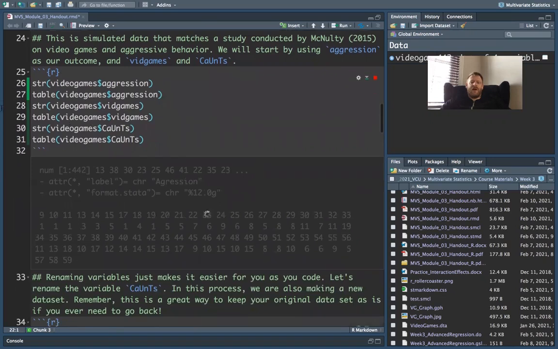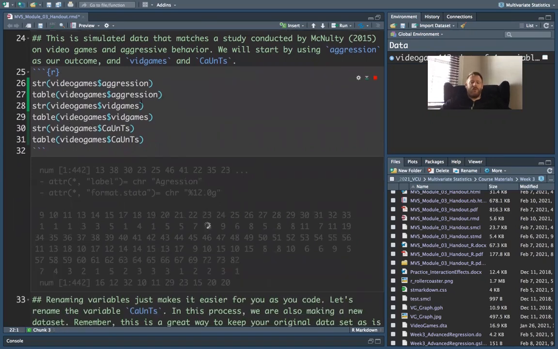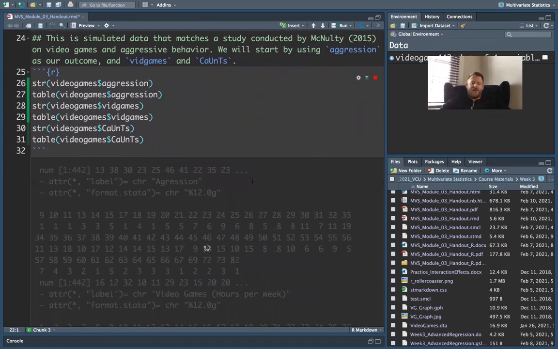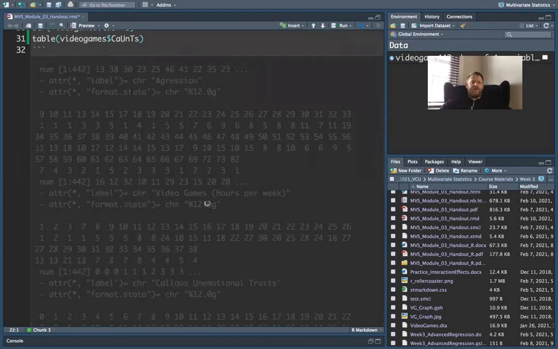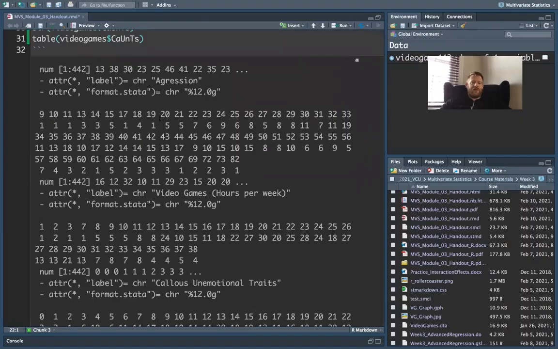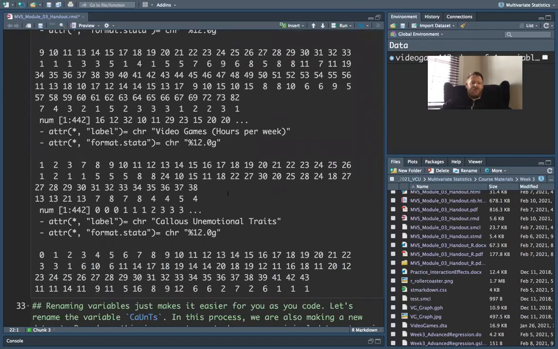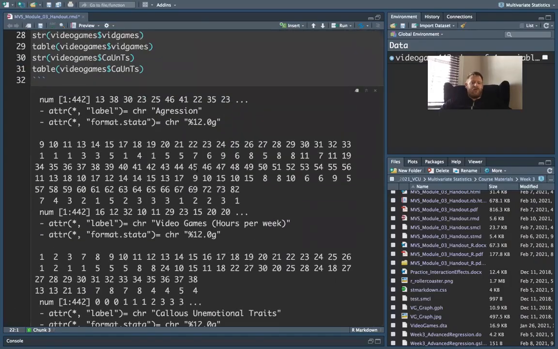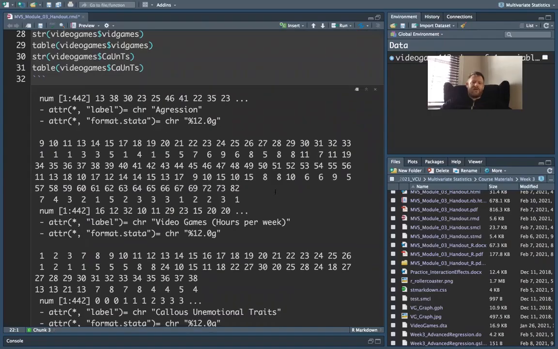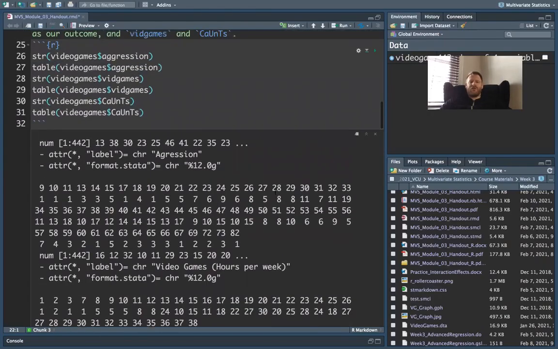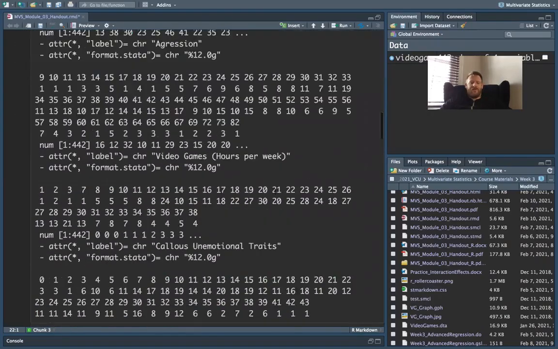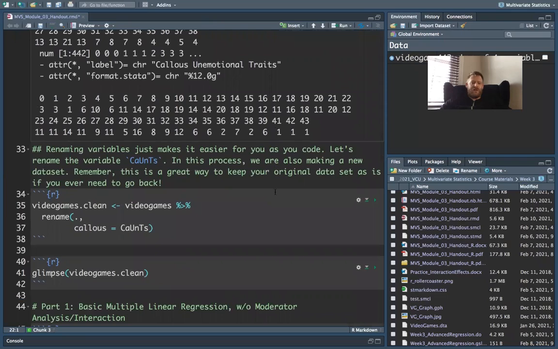I'm just running this for all 3 variables: aggression, videogames, and counts, to get a sense of the breakdown here. And here we're getting the labels. So aggression, that's actually spelled wrong, video games in hours per week, and then callous, unemotional traits. And then we just get a little cross tabulation here of the different scores at different places. Not necessary, but just a valuable skill to know, just to get a sense of the distribution and how things look.